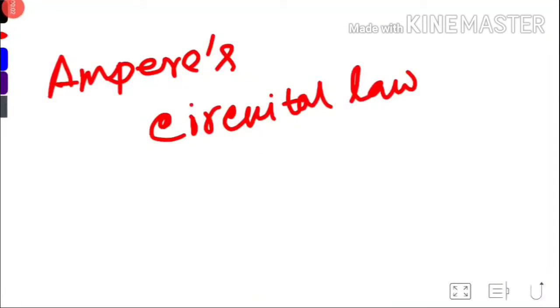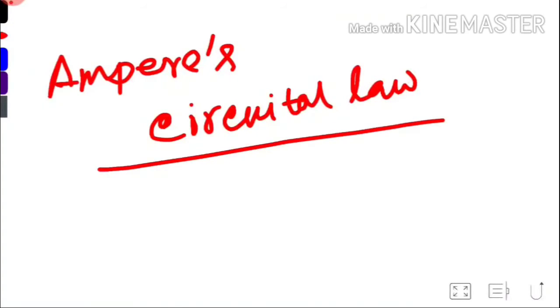The topic is about Ampere's circuital law. For this, we first have to know one thing, that is the closed integral. So first we have to know what a closed path is.